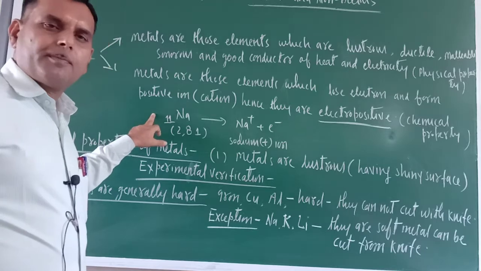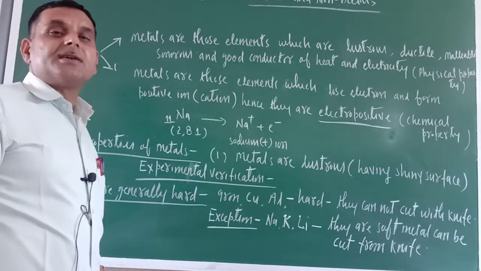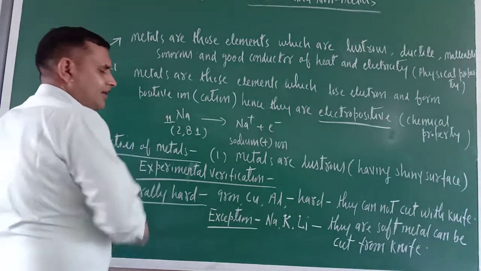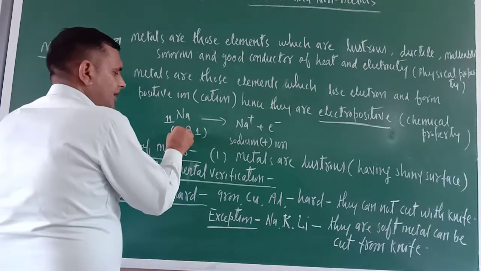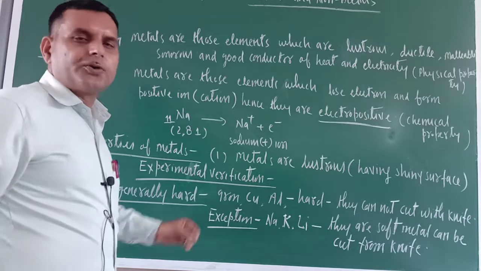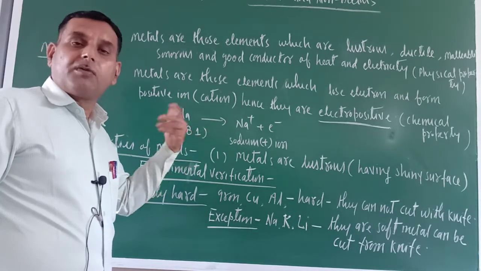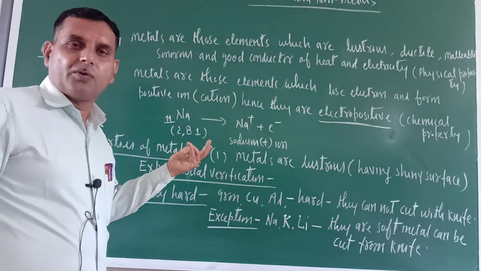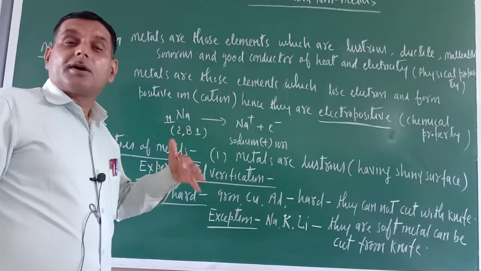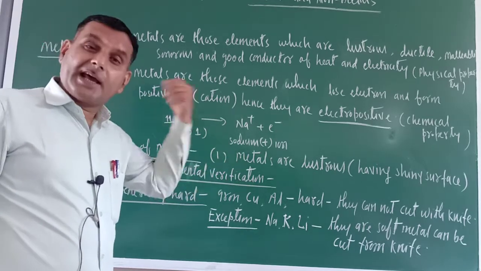Let us see sodium. Last year you might have studied about the Bohr-Bury scheme of electron distribution. The atomic number of sodium is 11. And what is the electronic configuration? 2, 8, 1. So the elements which have 1, 2, 3 electrons in their outermost shell lose electrons and form positive ions or cations. Am I correct or not? And elements which have 5, 6, 7 electrons in their outermost shell gain electrons.